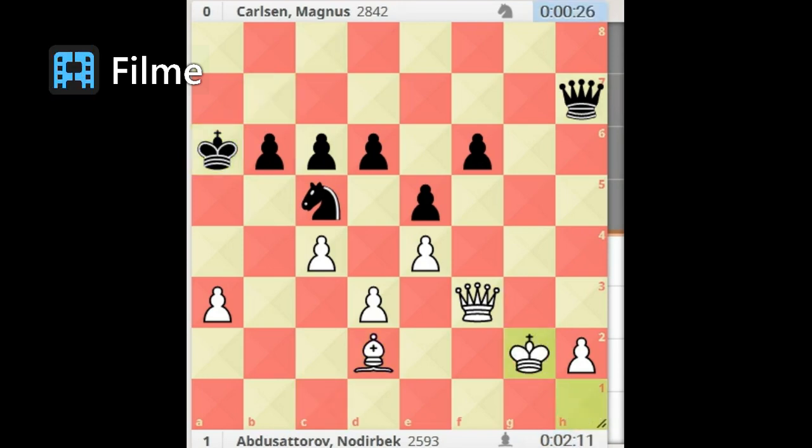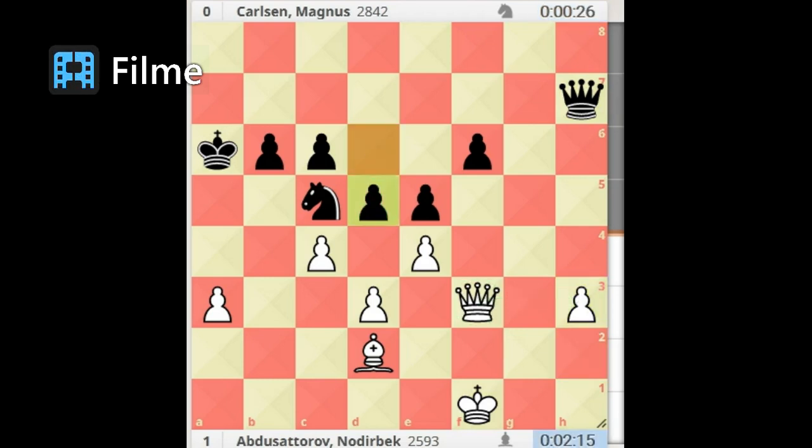King g2. Abdusattorov would not be able to push the pawn without the help of the king. Queen g7 check. Carlsen understands what Abdusattorov wants and wants to isolate the king from the pawn. King f1, queen h7 to press the pawn. h3 to protect it and gain space. d5. Almost every opportunity, Carlsen tries to weaken the pawn structure of Abdusattorov. He fights to the last.